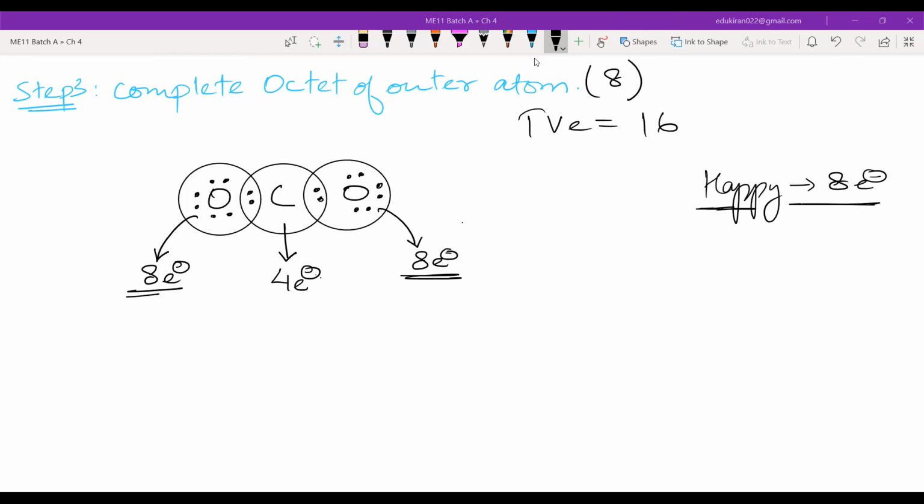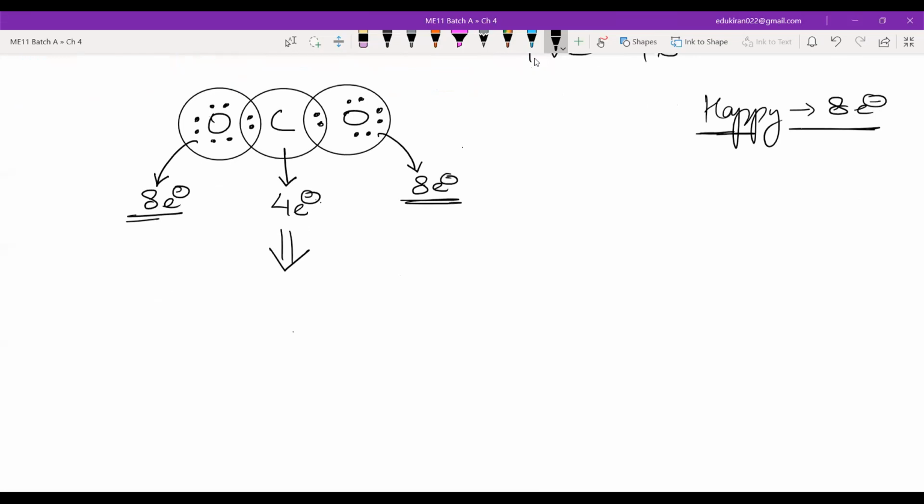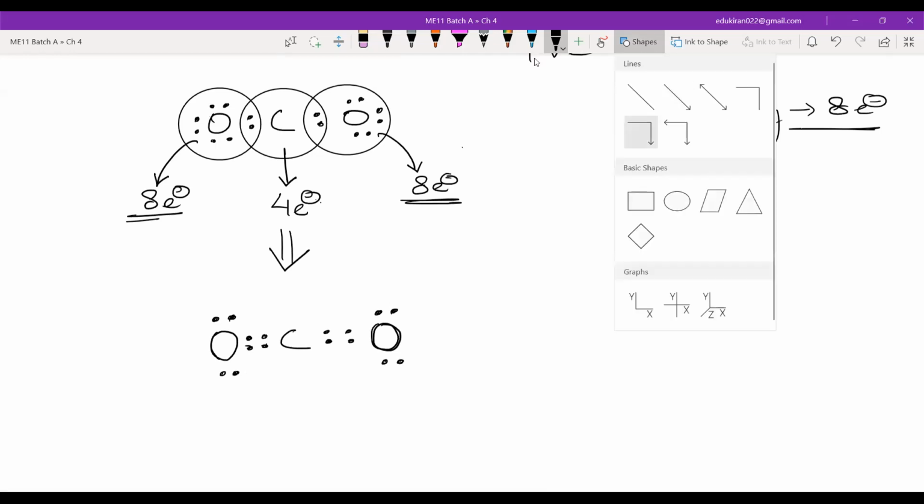Then what will the structure look like? It will look something like this. Carbon has these 2 electrons and these 2 electrons with oxygen, and 4 more electrons like this with the other oxygen. This oxygen has given 2 electrons like this, so we will draw the remaining electrons like this, as symmetrical as possible. You have to keep that in mind.